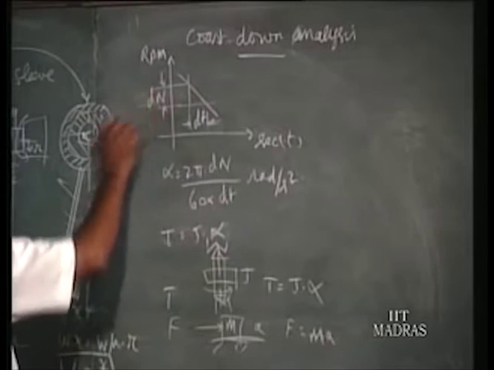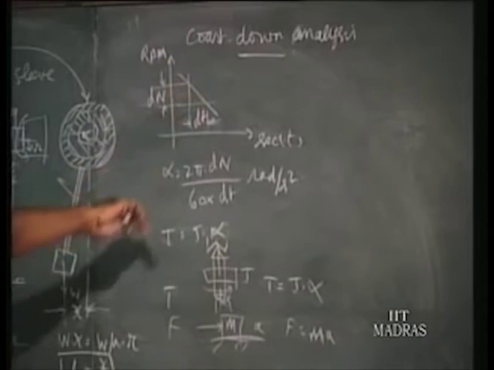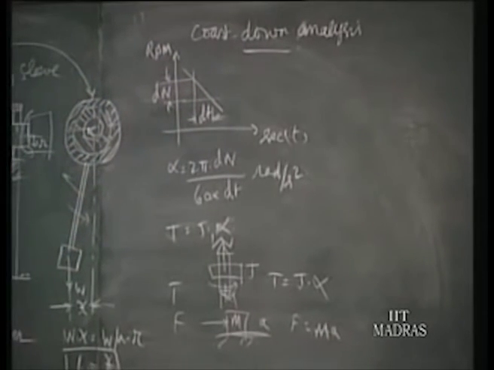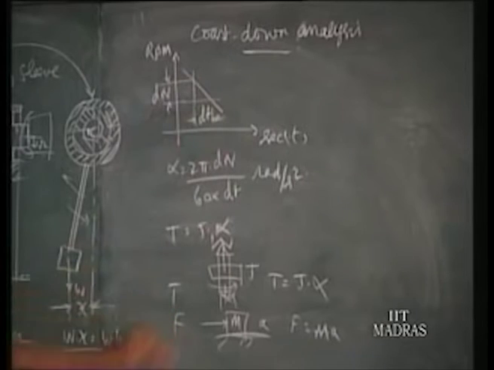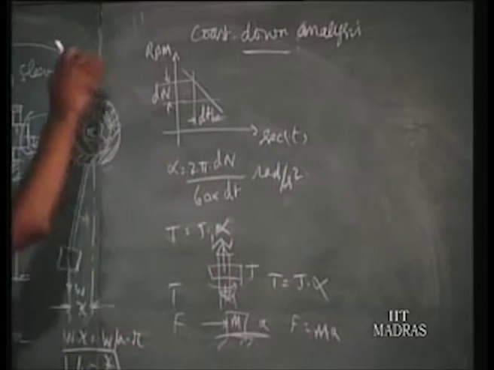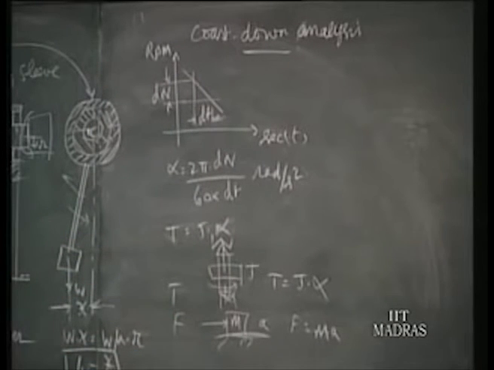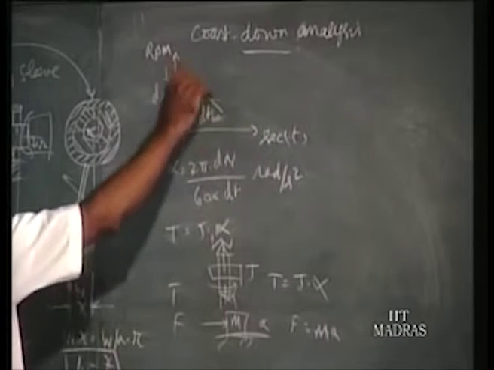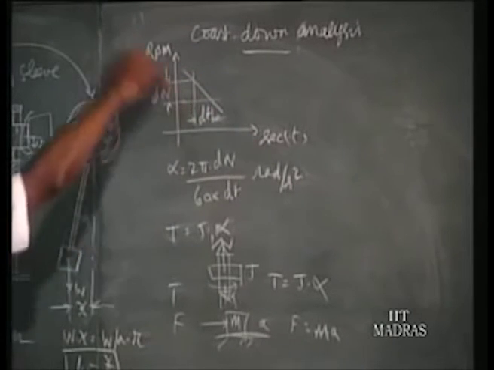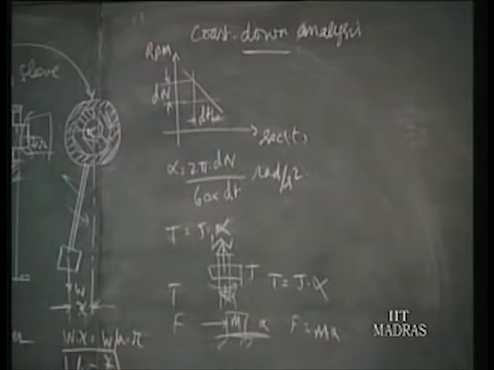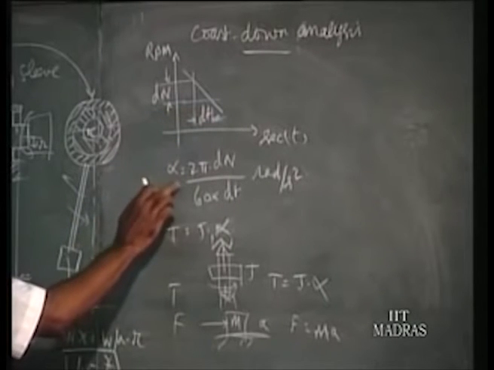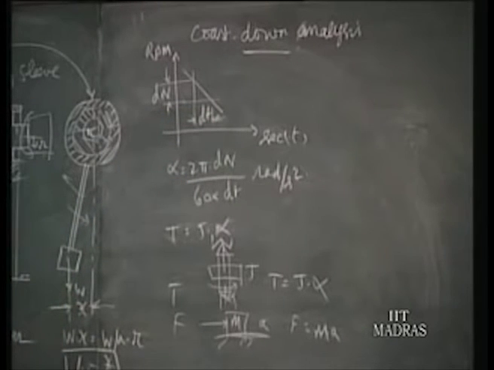We plot the variation of the RPM of the motor with reference to time. By connecting a tacho generator, you can plot its voltage in a strip chart recorder. For a few seconds, let the RPM be plotted, and from that you can find out the deceleration.